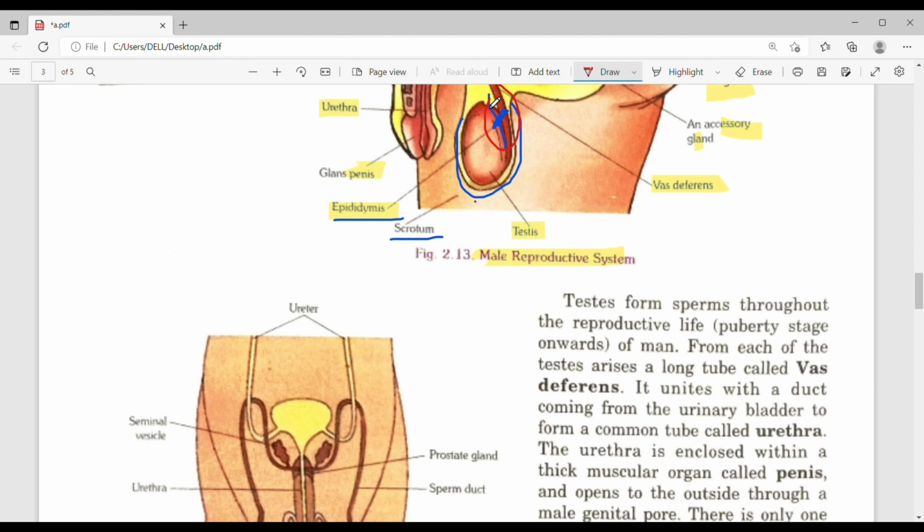In the epididymis, the sperms develop and mature, and also develop motility. Motility means the ability to show movement. The sperm's ability to show movement is known as motility. Sperms are also known as germ cells.